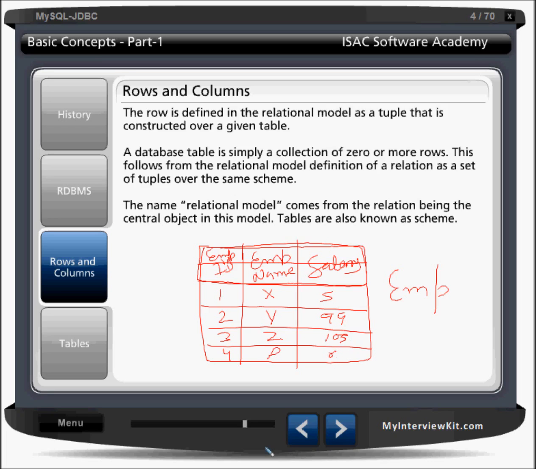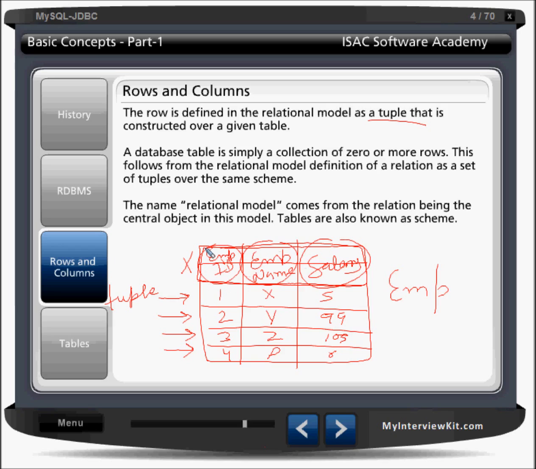So what I can say is this record is called a row, or also a tuple. How many tuples are in this? 4. Don't count this one, because this is a heading. So a row is called a tuple. That is the formal name of row. Next is attribute.